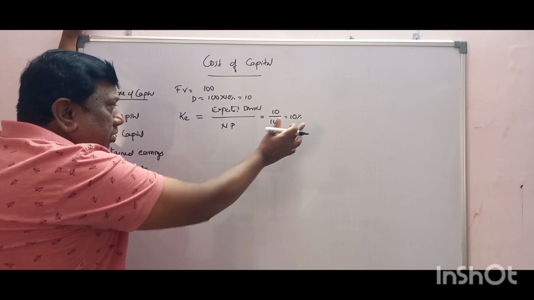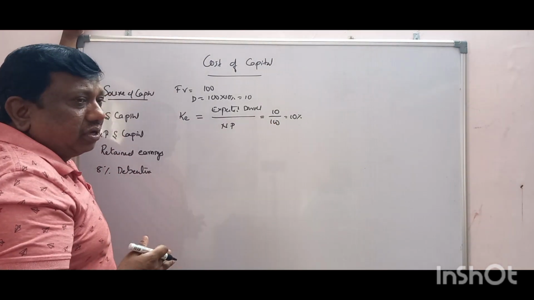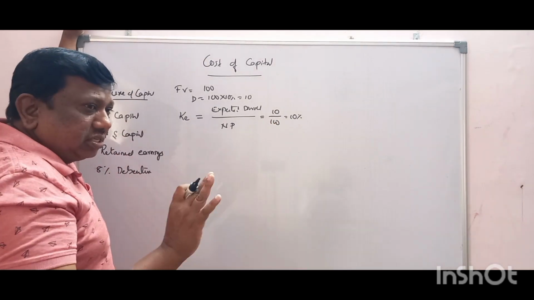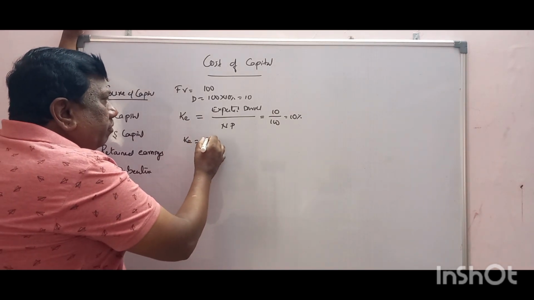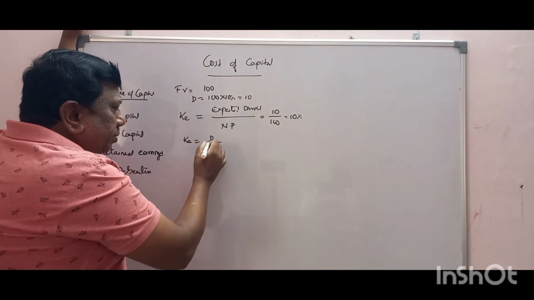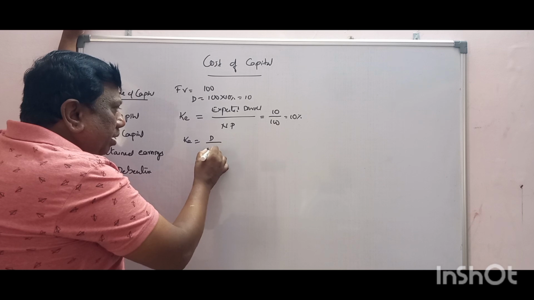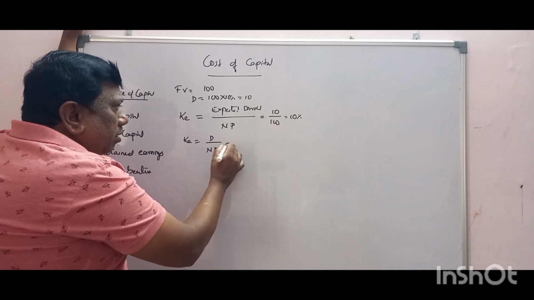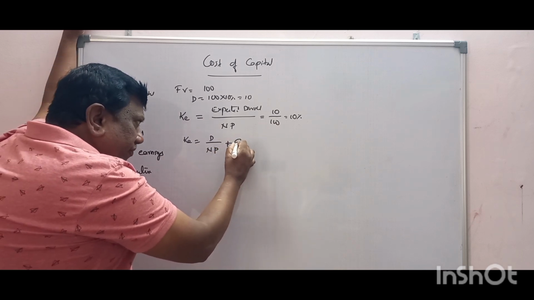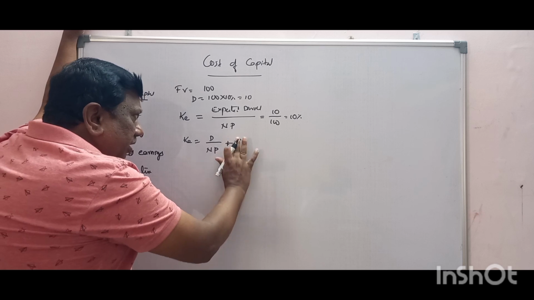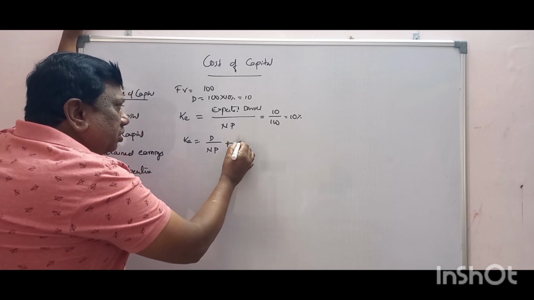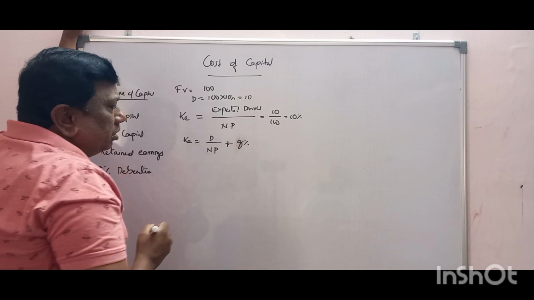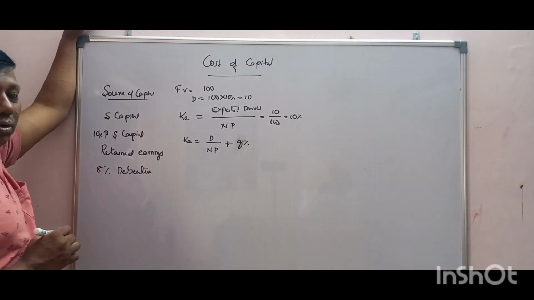If the company already exists, then we can expect dividend, which I am writing as D1. After three to four years, the company may be in a growth process, so we use the growth percentage.